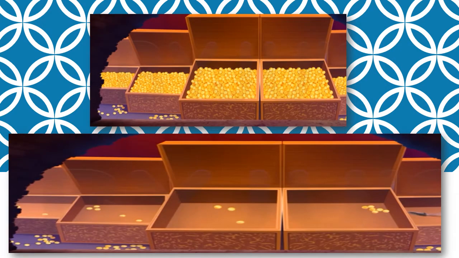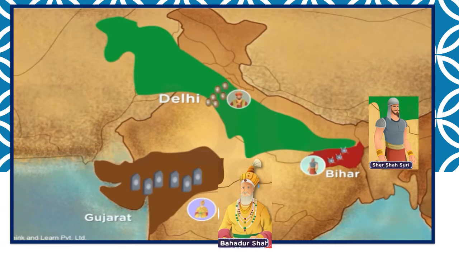Now Babur had acquired a lot of wealth and his treasury was full, but he did not know how to run the empire. So he gave away lots of his wealth to his nobles and other generals. So when Humayun ascended the throne, he was only 23 years old. He was an inexperienced ruler, and to top it off, when he got the throne, he found that there was nothing left in the treasury. The treasury was empty.